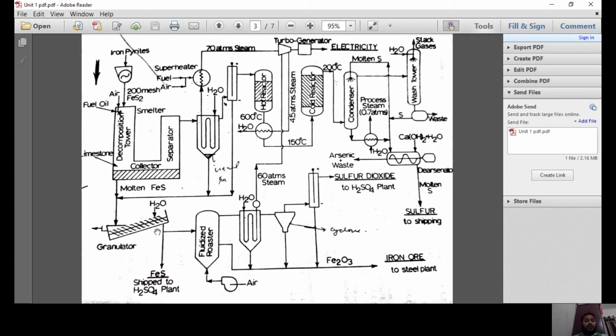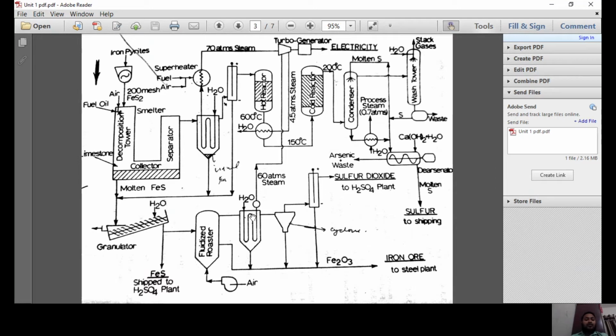The other part is the iron pyrite, FeS2, that has been collected from the granulator unit. It is roasted in a fluidized roasting unit. This roasting is carried out at 1000 degrees Celsius by the addition of air. Once roasting is carried out, the sulfur present in iron pyrite will be converted to sulfur dioxide. Since the temperature of the sulfur dioxide is 1000 degrees Celsius, we need to reduce the temperature.